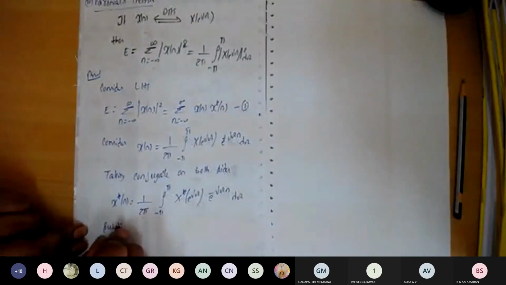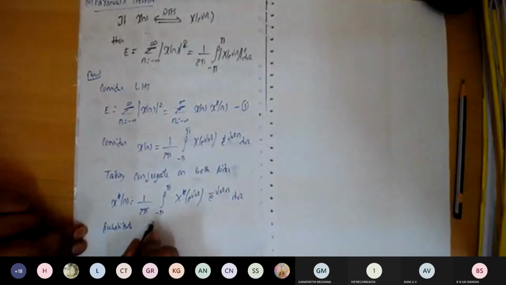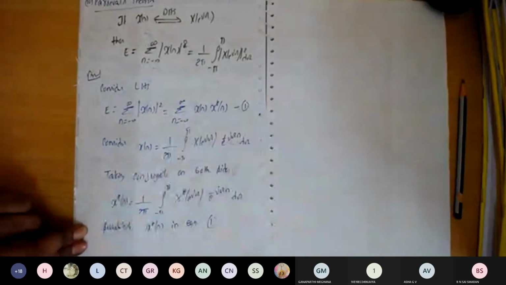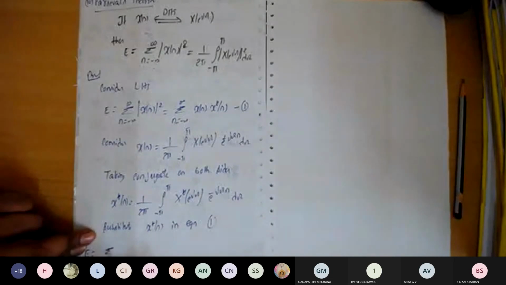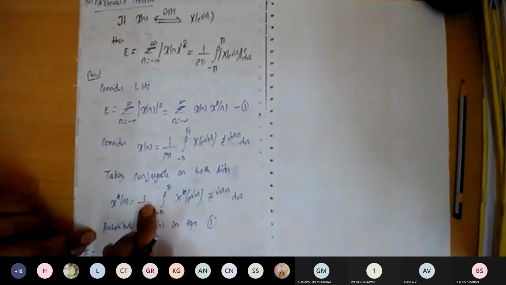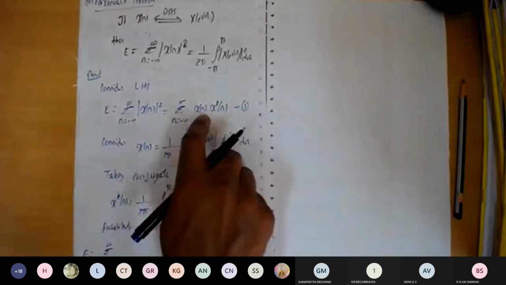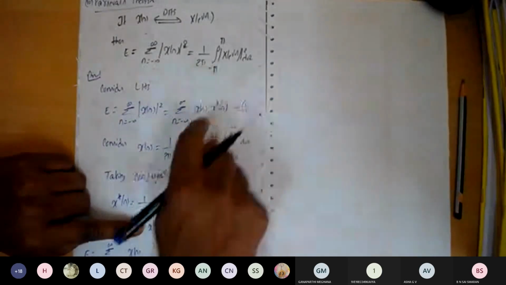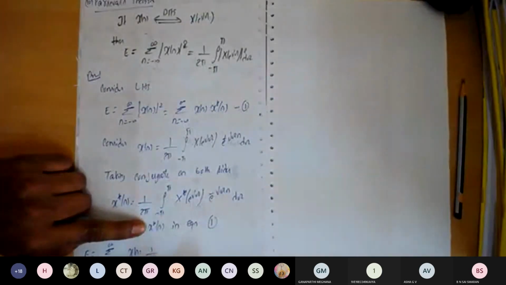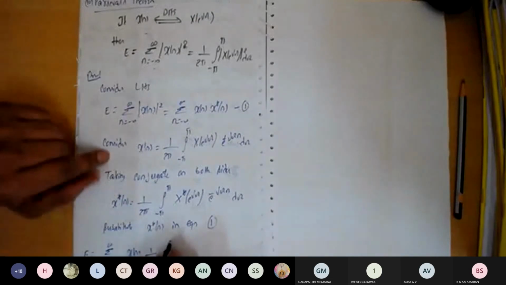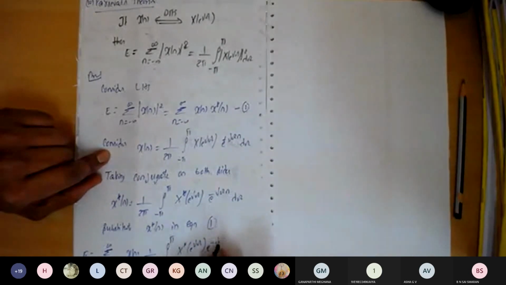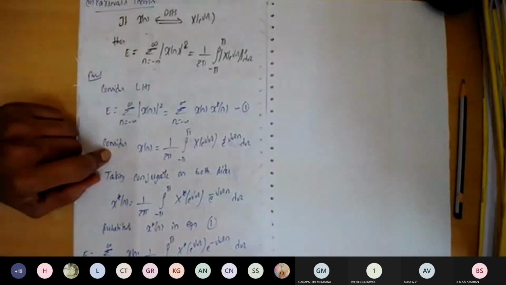Substitute x conjugate of n in equation 1. So what we'll get is the energy formula will become summation n equal to minus infinity to plus infinity. Here we have 1 over 2 pi, so we can substitute here. x of n will remain the same. In place of x conjugate of n, we substitute 1 over 2 pi, the integral from minus pi to plus pi, x conjugate of e to the power of j omega into e to the power of minus j omega n into d omega.